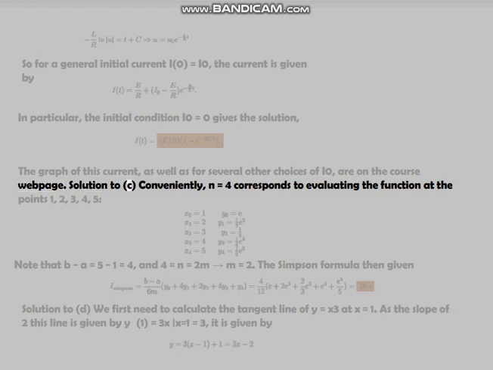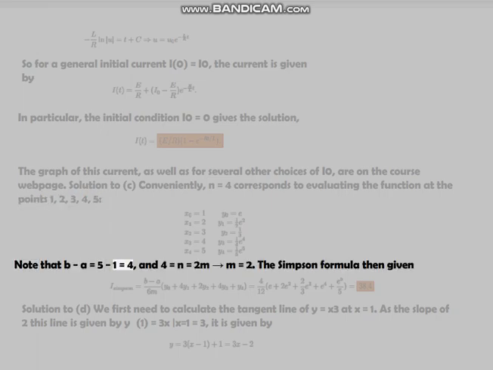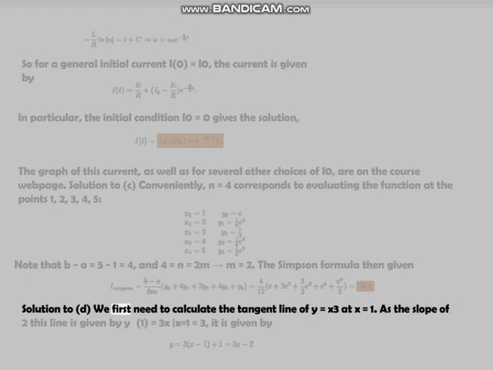Solution to C. Conveniently, n equals 4 corresponds to evaluating the function at the points 1, 2, 3, 4, 5. Note that b minus a equals 5 minus 1 is equal to 4, and 4 equals n equals 2m, so m equals 2. The Simpson formula then gives